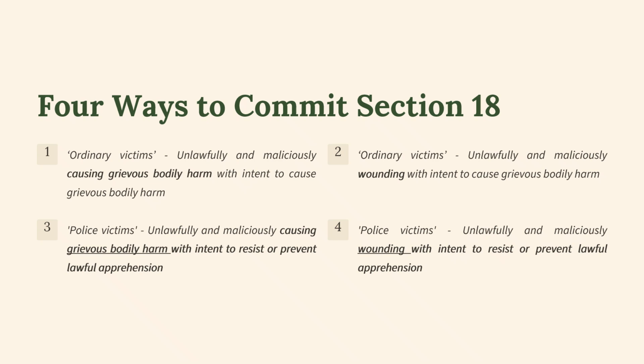The second way is ordinary victims: unlawfully and maliciously wounding with intent to cause grievous bodily harm. Look at 3. Police victims. This is where police are the victims of an assault. Unlawfully and maliciously causing grievous bodily harm with intent to resist or prevent lawful apprehension. And then look at the final variation, police victims again, unlawfully and maliciously wounding with intent to resist or prevent lawful apprehension.